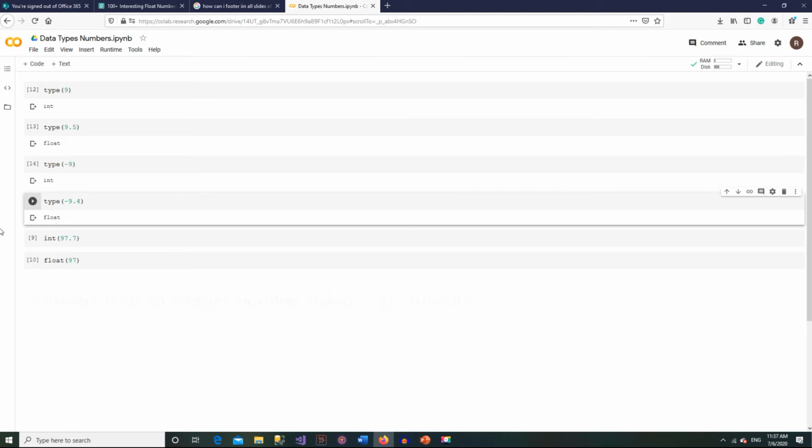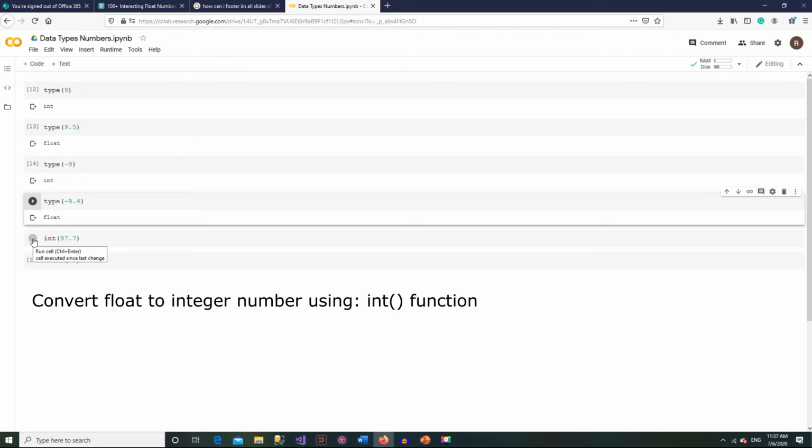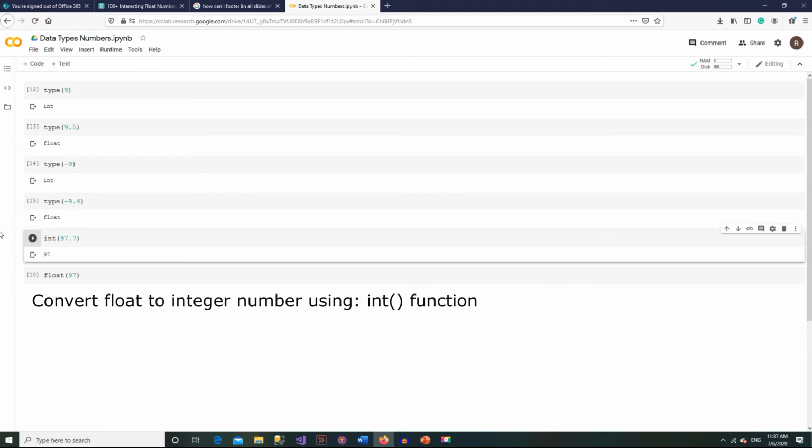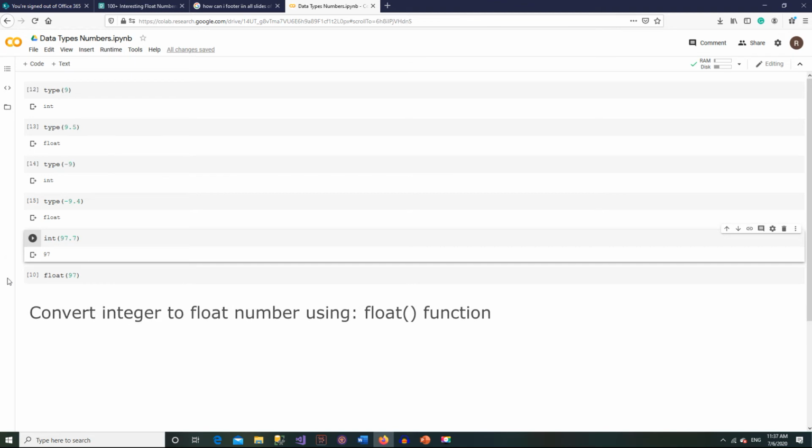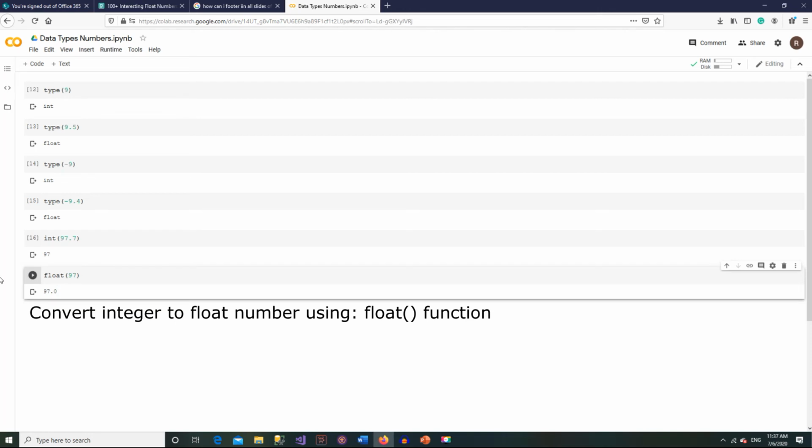Sometimes you might need to convert one number type to another, for example converting a float number into an integer number. And you can do that like this. Int in parentheses 97.7. The part of the number after the decimal point is cut off, which means no rounding occurs. 97.7 is cut to 97. Similarly, we can convert integers to float like this. Function float 97. The float function adds a decimal 0 to the end of the number.